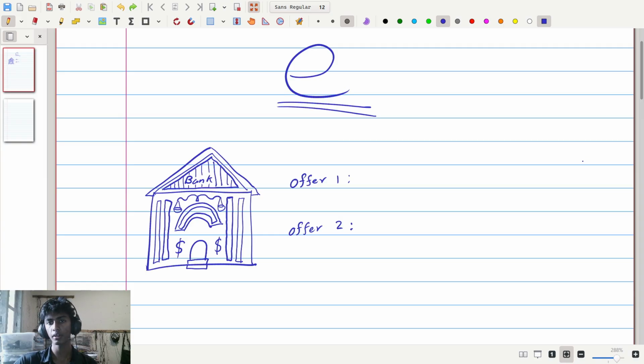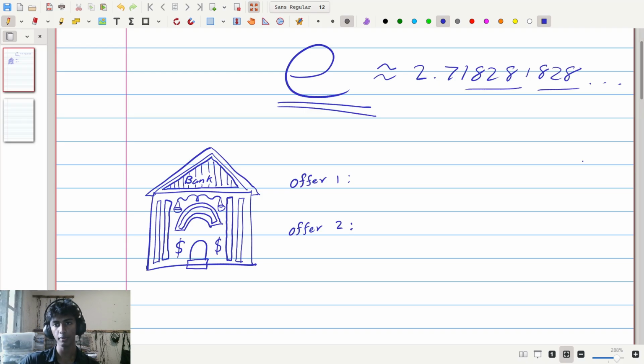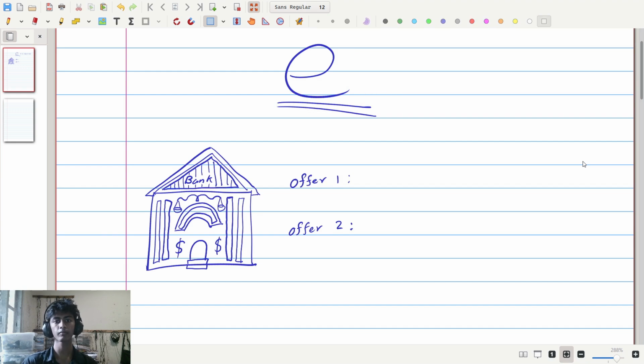So for those of you who are unaware, E is approximately 2.718281828 and so on. It is not 1828 repeating, by the way, that's just a coincidence here. It happens that 1828 has repeated twice, but in fact E is an irrational number. It has an infinite number of digits continuing to the right side here, but it's approximately 2.718281828.